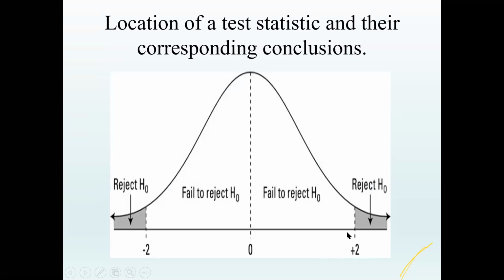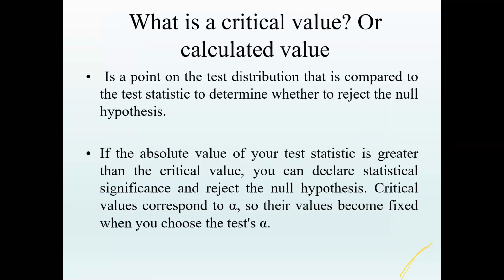So each point will have a value. Any particular area under the curve we can calculate, and there will be a value for z between all these points. That's called the table value. We have the table value for reference purposes. There is a table behind any statistical textbook, and if you see the community medicine Park textbook also, a table value is given. So you have to check the table value for the corresponding test.